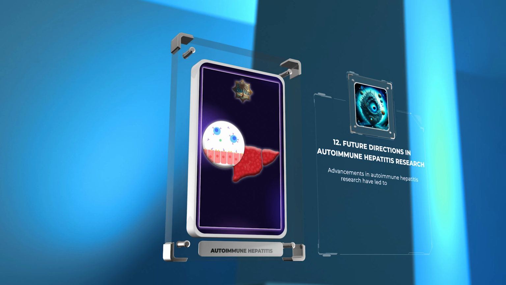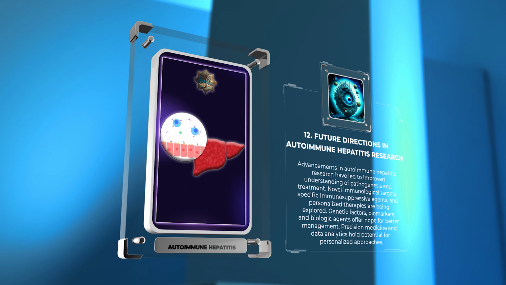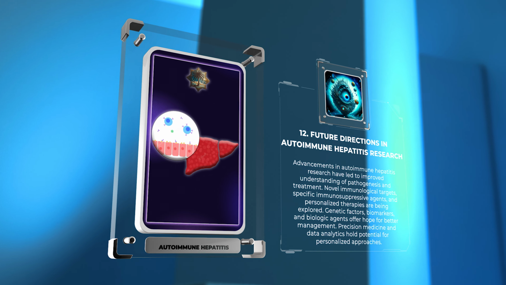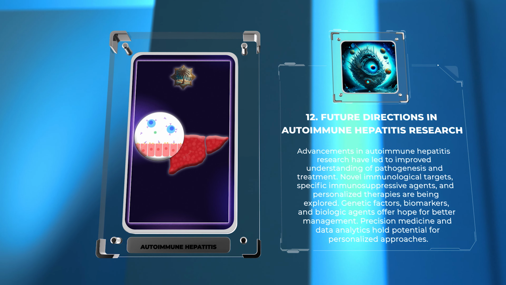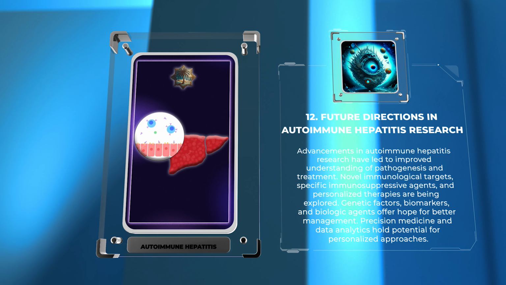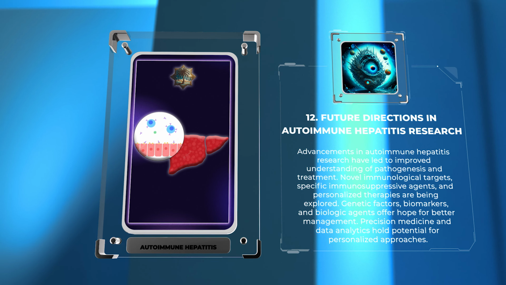Advancements in autoimmune hepatitis research have led to improved understanding of pathogenesis and treatment. Novel immunological targets, specific immunosuppressive agents, and personalized therapies are being explored. Genetic factors, biomarkers, and biologic agents offer hope for better management. Precision medicine and data analytics hold potential for personalized approaches.